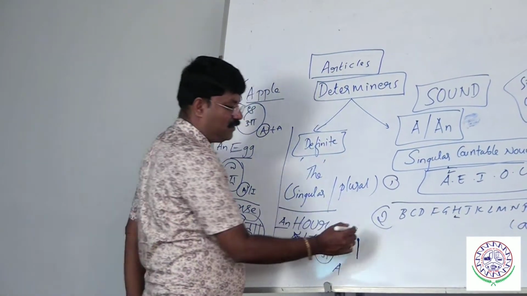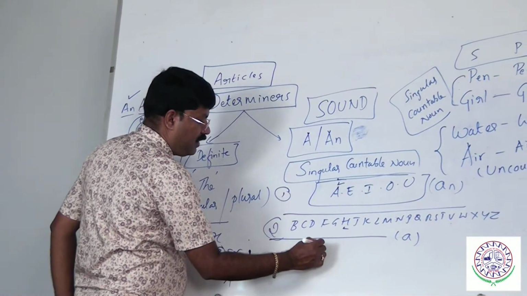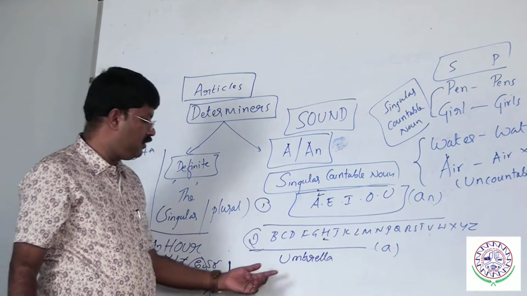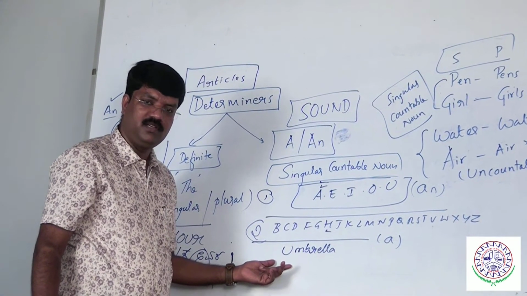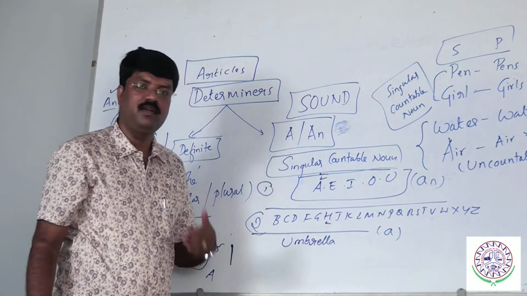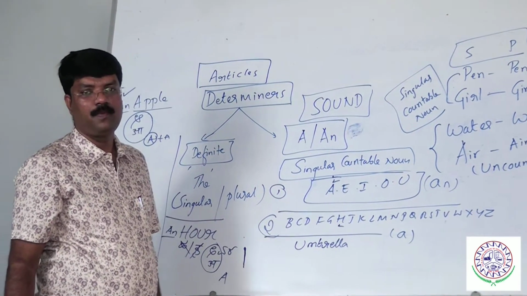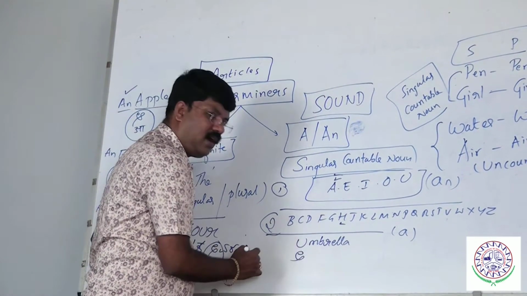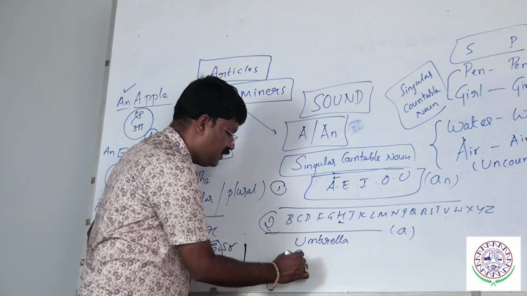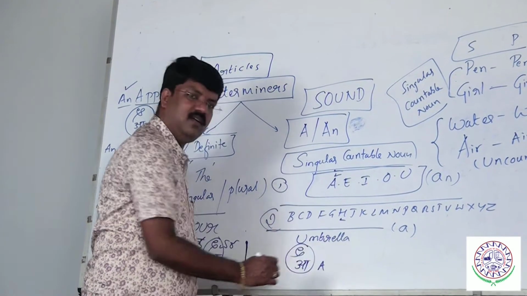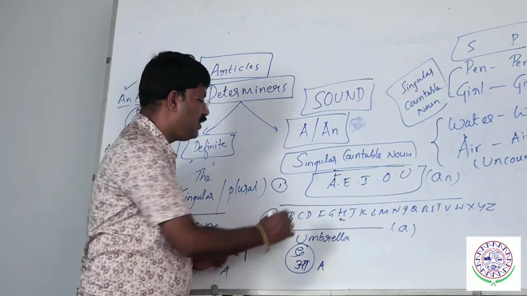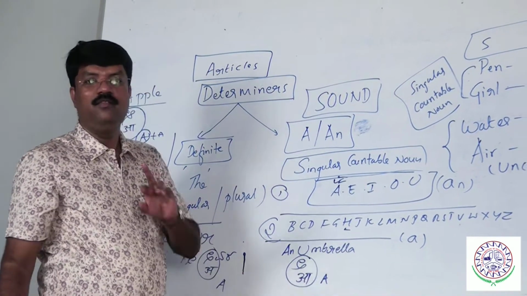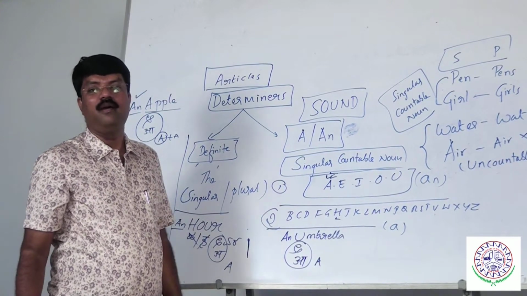Let me give some more examples. Umbrella. First check whether it is a singular countable noun. Yes, it is, because umbrella, umbrellas. Then only we move to the next part. Starting sound is enough. What is the spelling for that sound? A comes in which group? Group number 1. What must I use? An umbrella. We never say a umbrella.